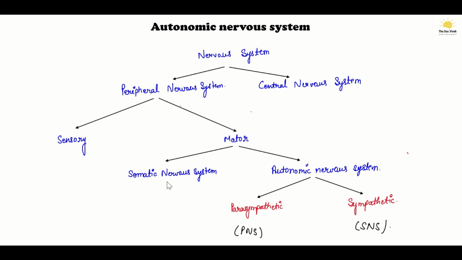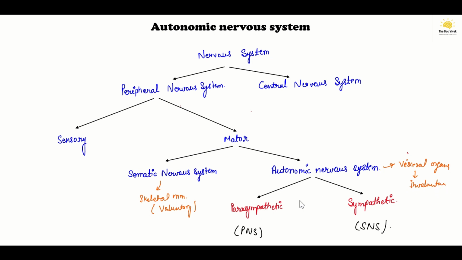One is the somatic nervous system, which supplies the skeletal muscles, and the autonomic nervous system, which innervates the visceral organs. The somatic nervous system is totally voluntary in nature, whereas the visceral or autonomic nervous system is involuntary in nature.